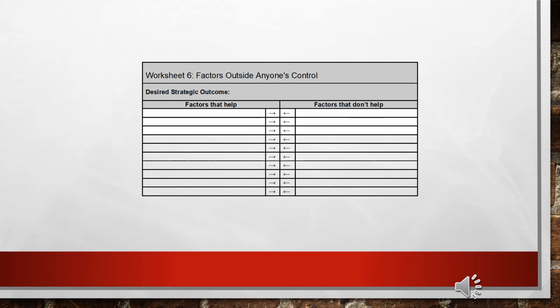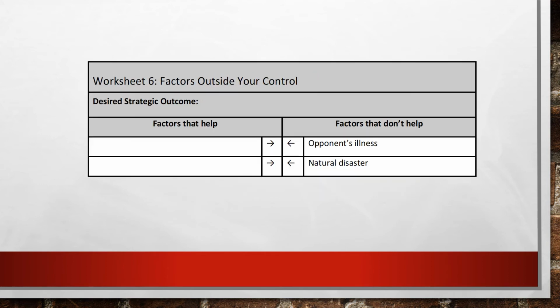There are 2 instructions for Worksheet 6. First, write only 1 factor per line, and second, list factors according to whether they can help reach the goal or not. And this is what Worksheet 6 looks like, completed with an analysis of Donald Trump's campaign.